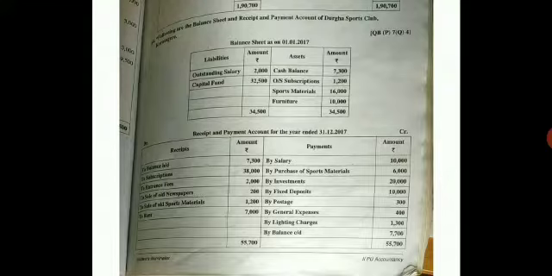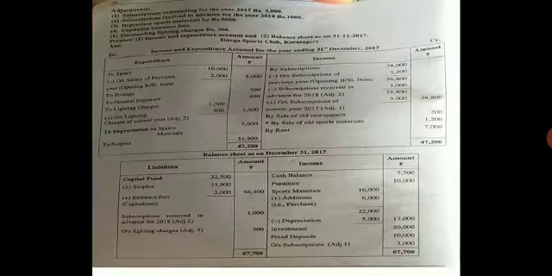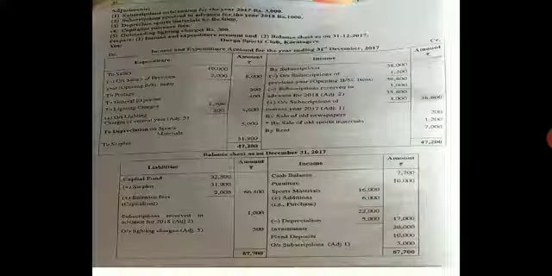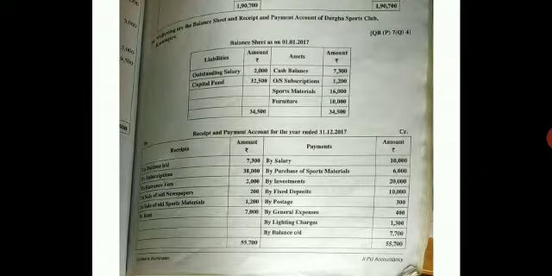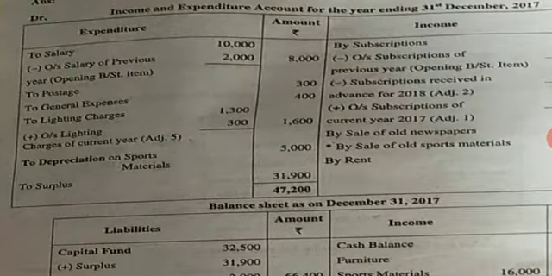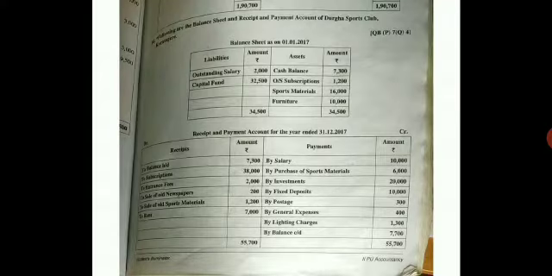Next, they have given you the postage. Come to the income and expenditure account, debit side, write to postage, outer column 300. Next, they have given you the general expenses. Come to your income and expenditure account, debit side, write general expenses, outer column 400. Next, they have given you lighting charges.